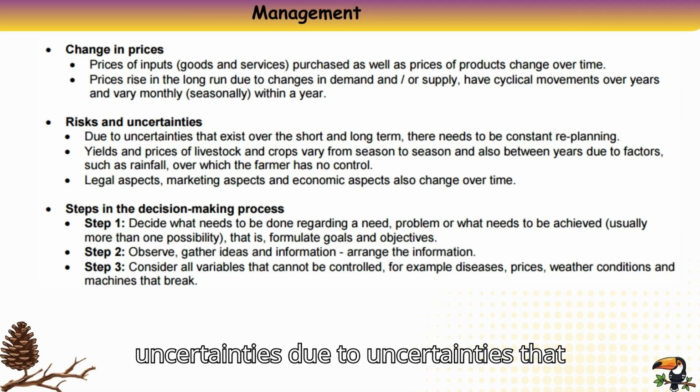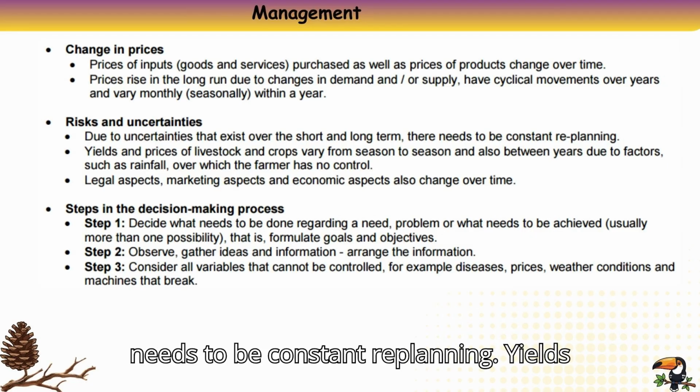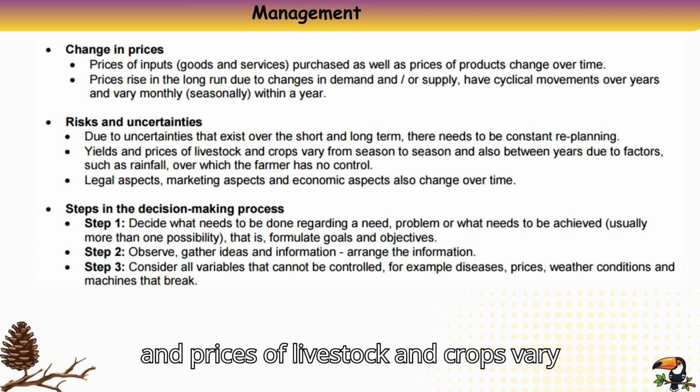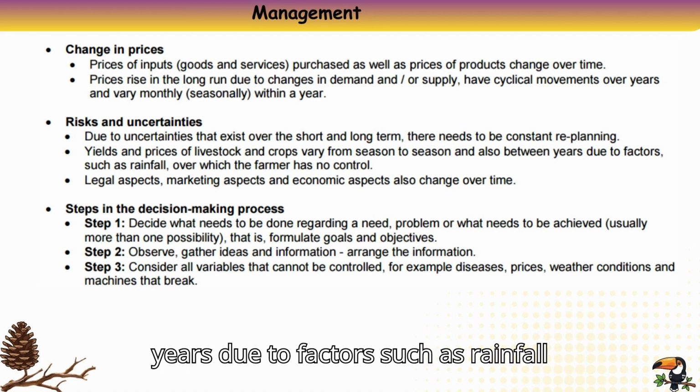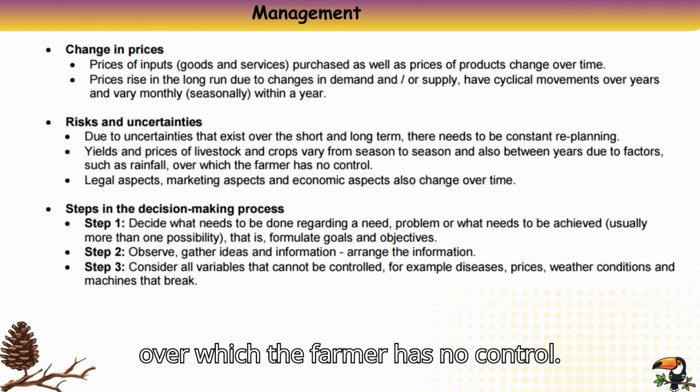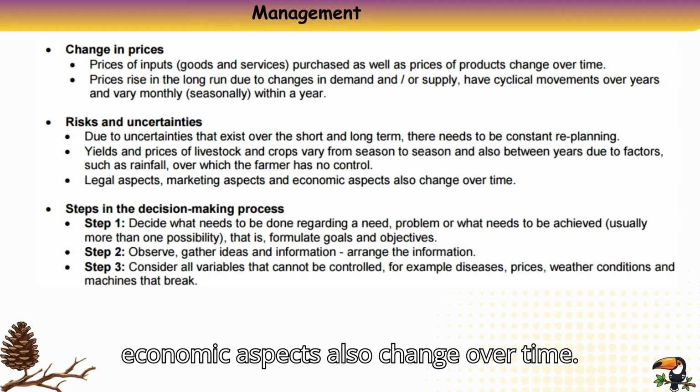Risks and uncertainties. Due to uncertainties that exist over the short and long term, there needs to be constant replanning. Yields and prices of livestock and crops vary from season to season and also between years due to factors such as rainfall, over which the farmer has no control. Legal aspects, marketing aspects, and economic aspects also change over time.